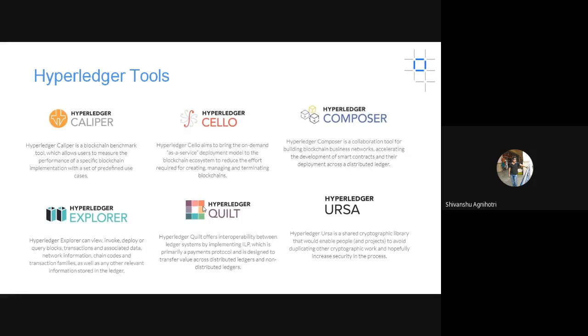So Composer is basically a tool that can be used on top of the Fabric framework to develop blockchain-based applications. It accelerates the process of development. I can give an example. Suppose you are developing an application for your client, and you want to show some basic functionality of your application, say 2 or 3 functions, and how they will be working. You can use Hyperledger Composer. It will take very little time to create a basic blockchain-based application just for demo purposes. That is why we use Hyperledger Composer over the Hyperledger Fabric network.